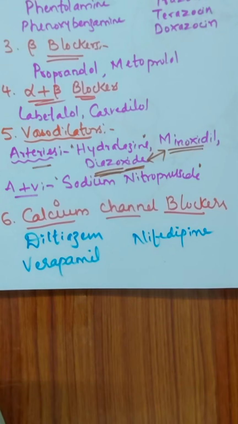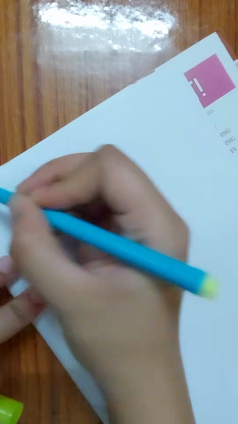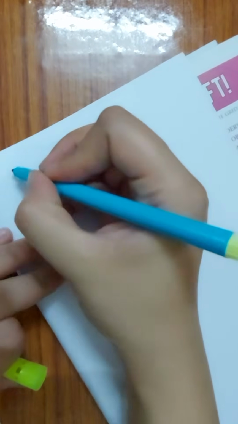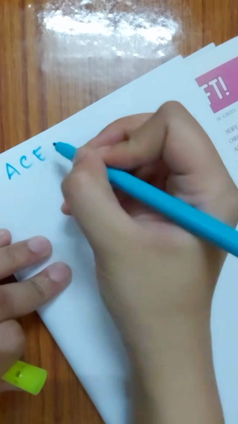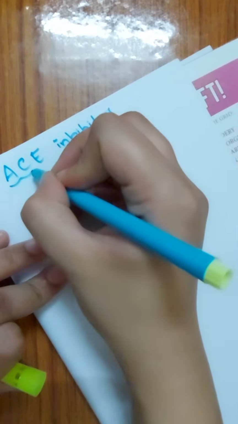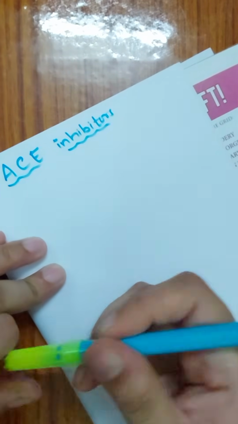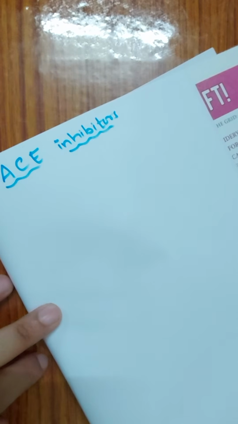Now coming to another class of drug. So the next class I'll write over here is the angiotensin converting enzyme inhibitor. Okay, the seventh class, I guess. Sixth class was calcium channel blocker. The seventh class is ACE inhibitors. That is angiotensin converting enzyme inhibitors, and the drugs coming under this class are